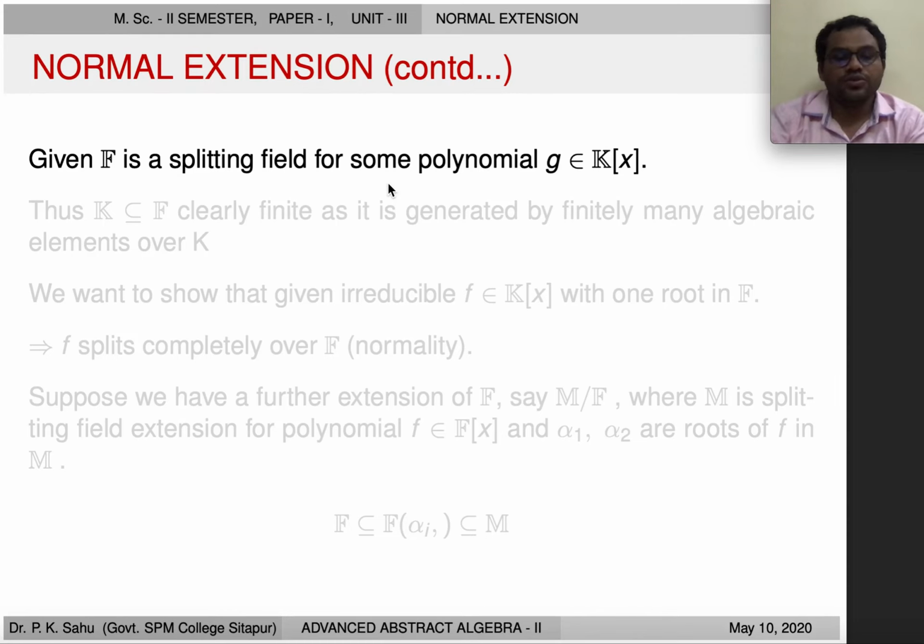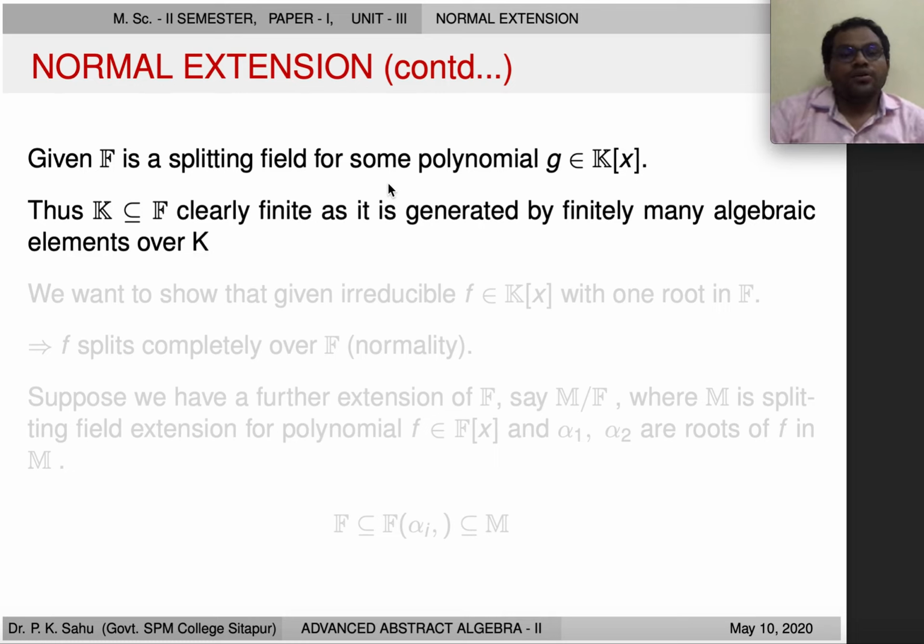The first thing is that this extension is finite, which is easy to see because F is a splitting field, so it is minimal, and so we have to attach all the roots of g which lies in K[x] to K to get the splitting field. So this is by property of splitting field that this is finite.